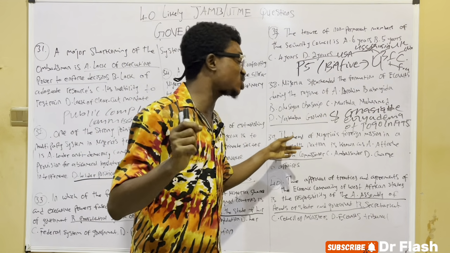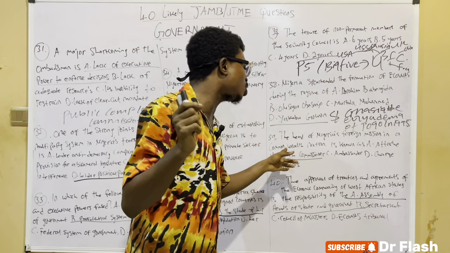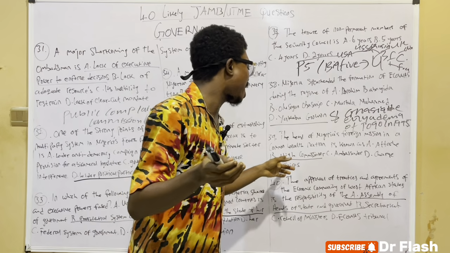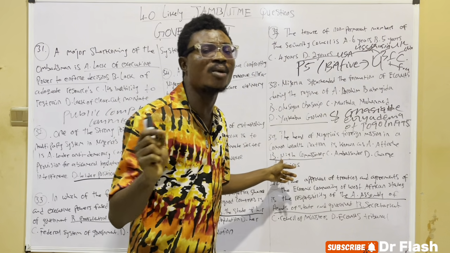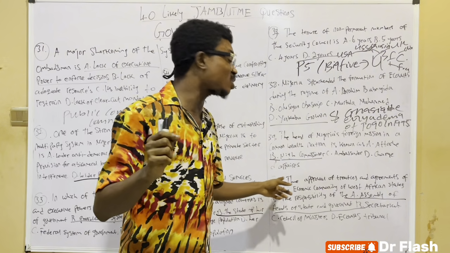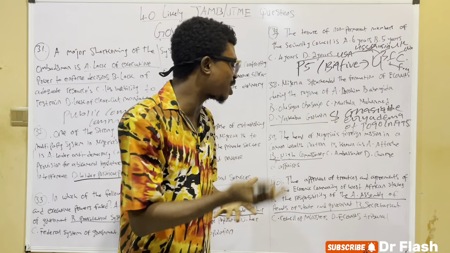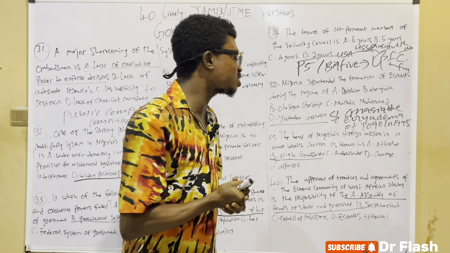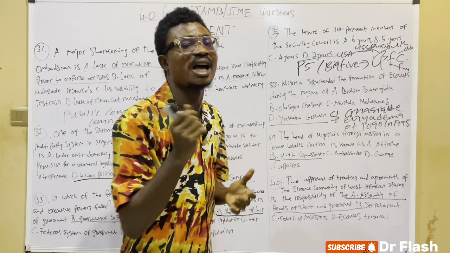So the 39th question: the head of Nigeria's foreign mission in a Commonwealth nation is a high commissioner. Differentiate a high commissioner from an ambassador. And the 40th question: the approval of treaties and agreements of ECOWAS is the responsibility of the Assembly of Heads of State and Government.